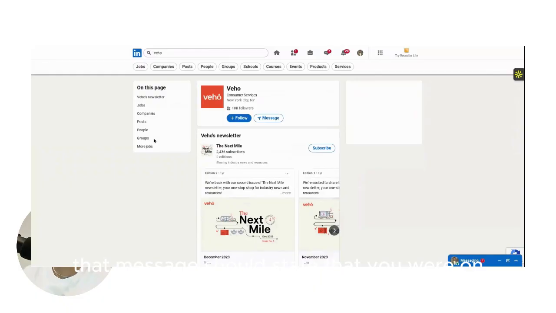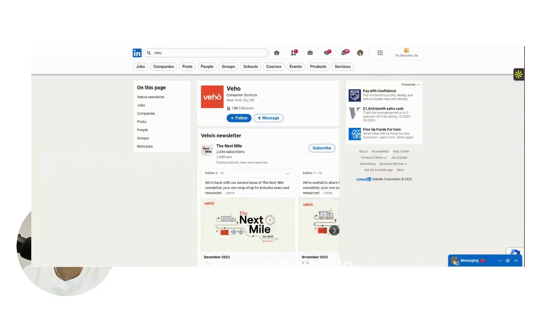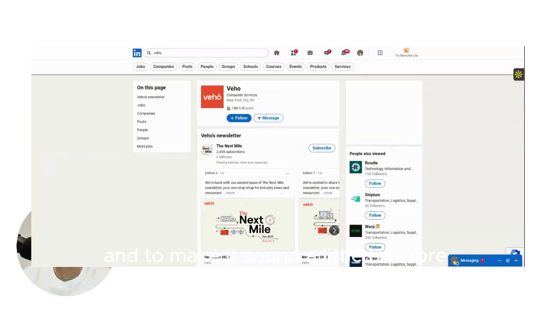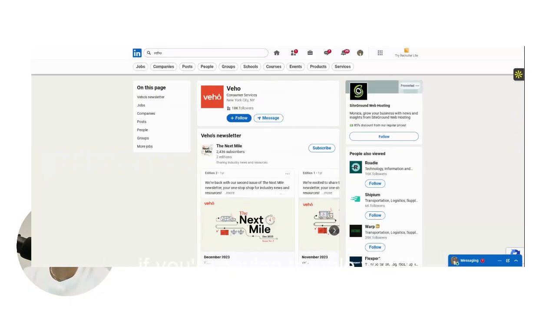That message should state that you were on the wait list, and you're trying to get off of it. Plain and simple. To make it sound a little more professional, if you're having trouble with it, go to ChatGPT. Tell ChatGPT that you're on the wait list and this is the message you're about to send to a company called VHO. Then it will produce a different type of message that you can send to them. That's the first step.